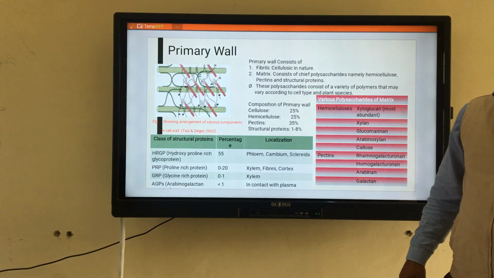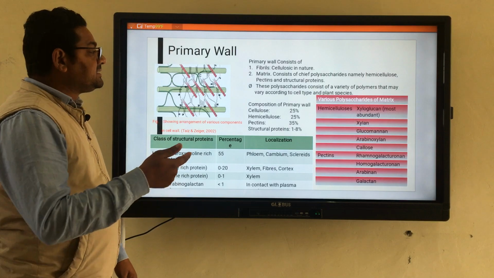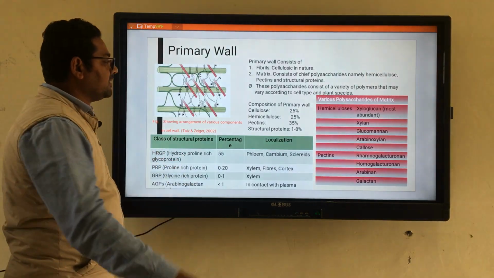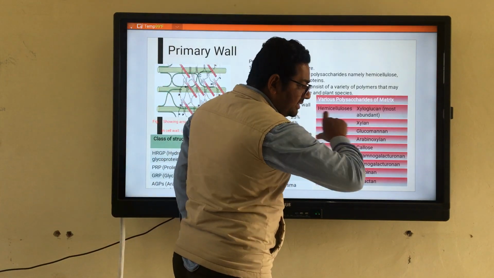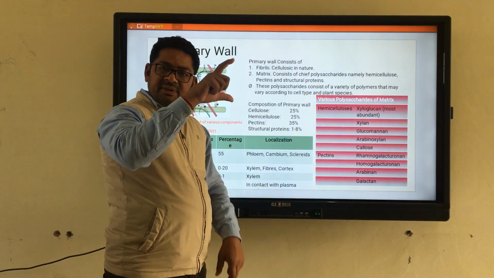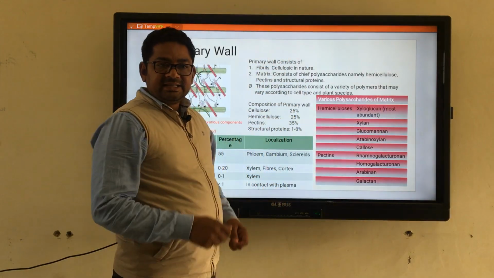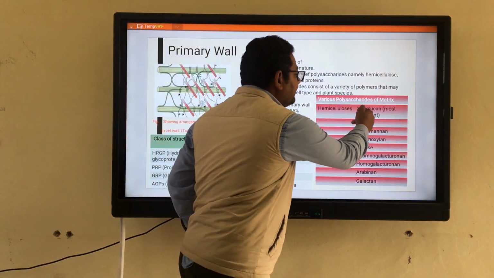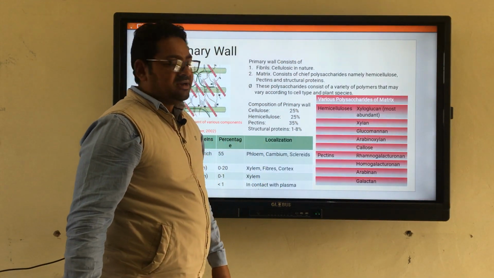Xyloglucan means there are two things, xylose and glucan, and glucan is nothing but a polymeric chain of glucose. What is it called? Glucan. So inside it, you can say there is a chain consisting of glucose, and that chain has branches, and the branches have xylose. Such an arrangement constitutes xyloglucan.